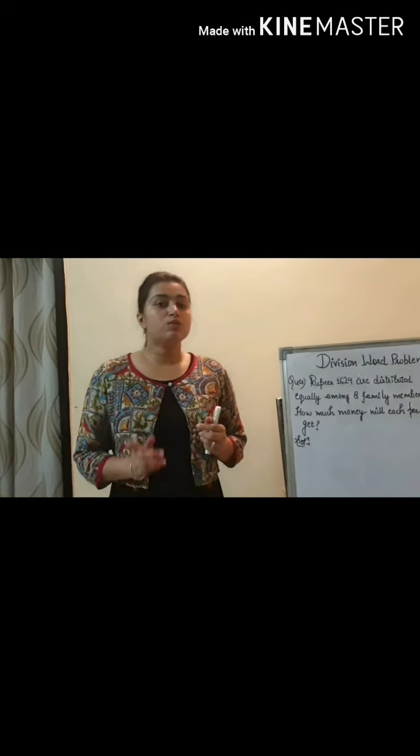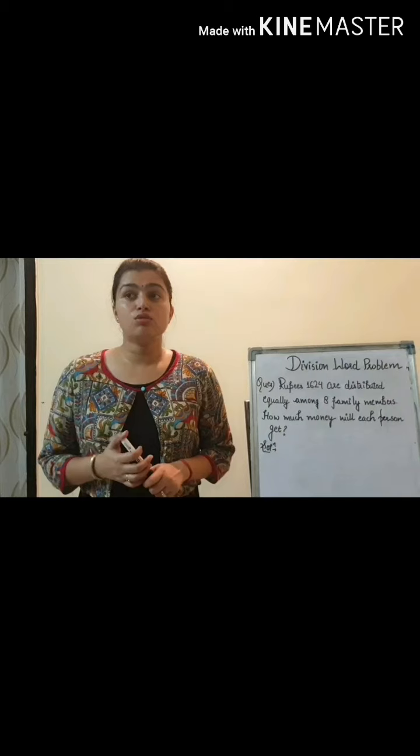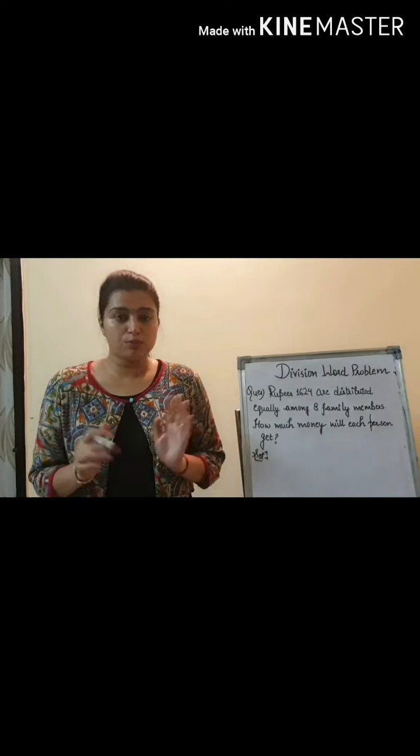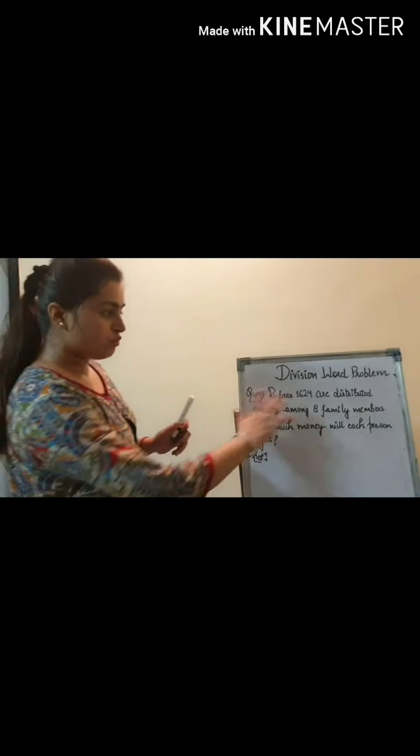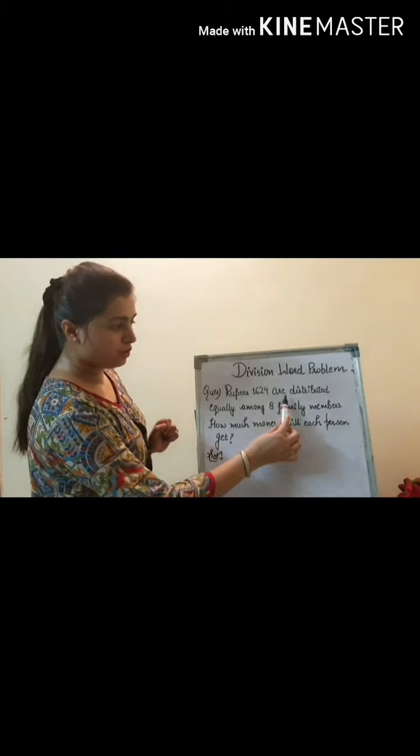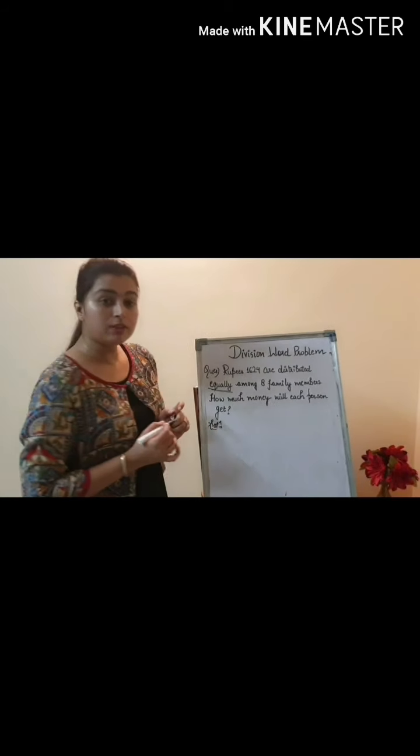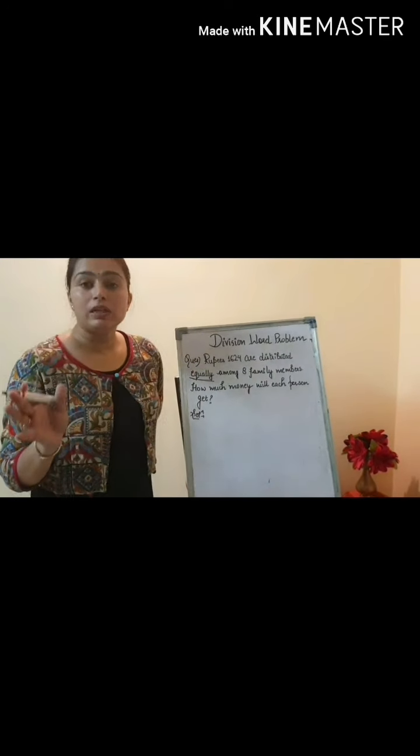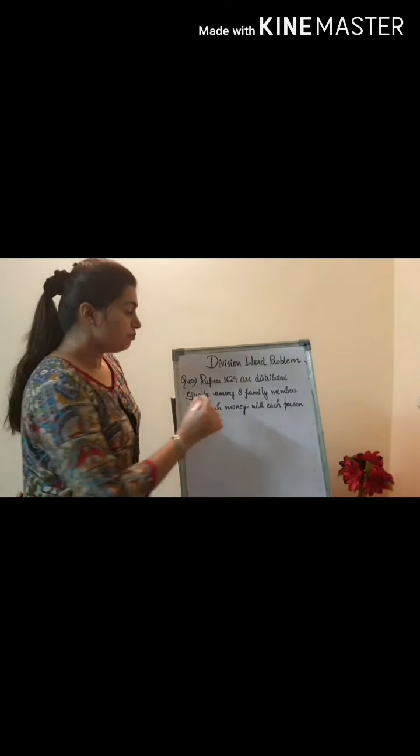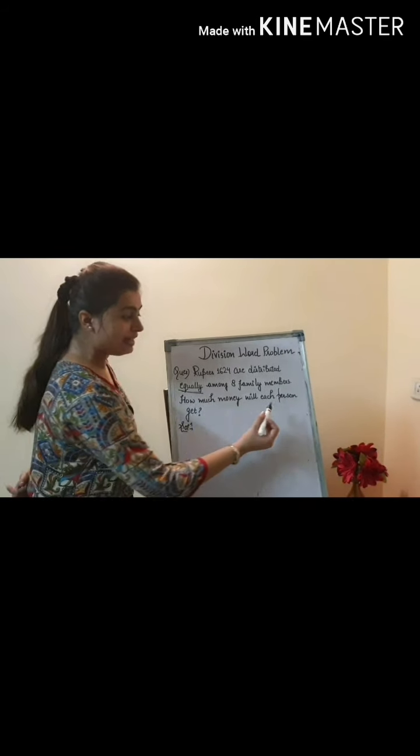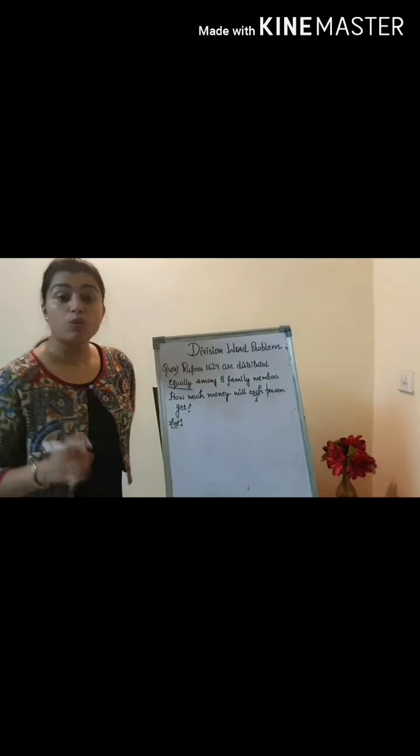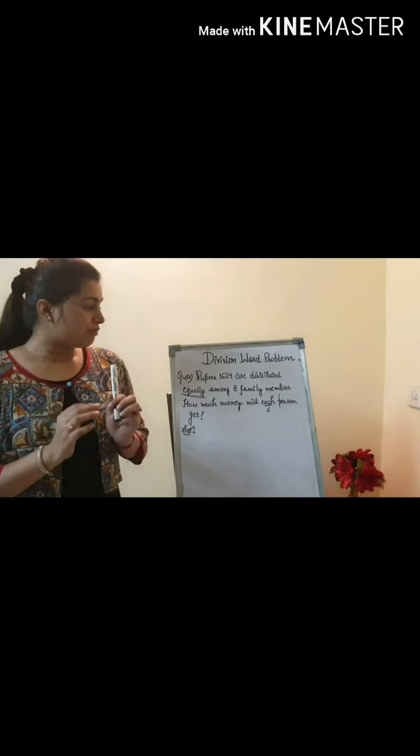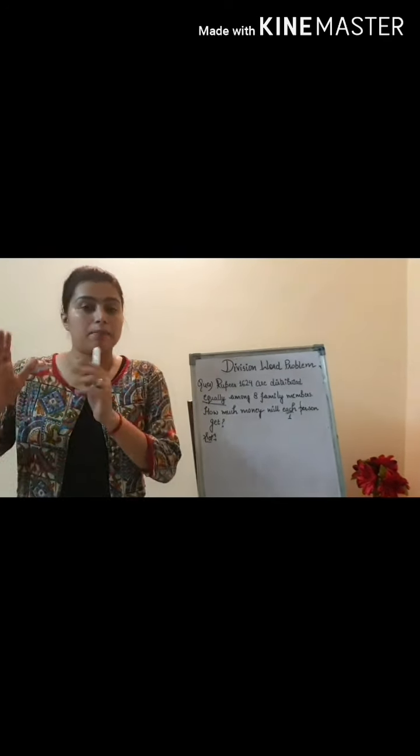So students, whenever a word problem comes, the first thing is to find out which mathematical operator is applied in that word problem. Like here, in this word problem, rupees 1624 are distributed equally. So I am underlining some important words. Whenever you have to distribute equally, then you have to divide. Among 8 family members, how much money will each get? Each means one person will get. So here, the money has to be distributed equally among 8 family members.